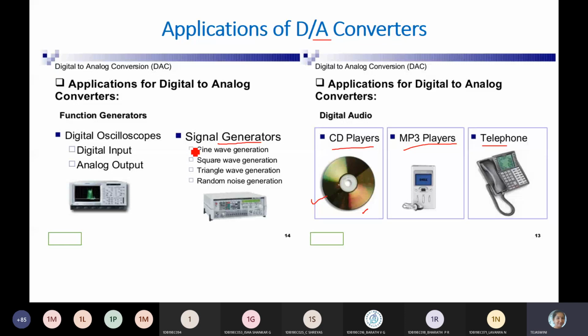As you have observed in the lab, the digital oscilloscope, digital CRO, or DSO, generates an analog signal. You give a digital input, but the output will be an analog output. So important applications are function generators and maybe digital identity players. These are the applications of DAC, digital to analog conversion.